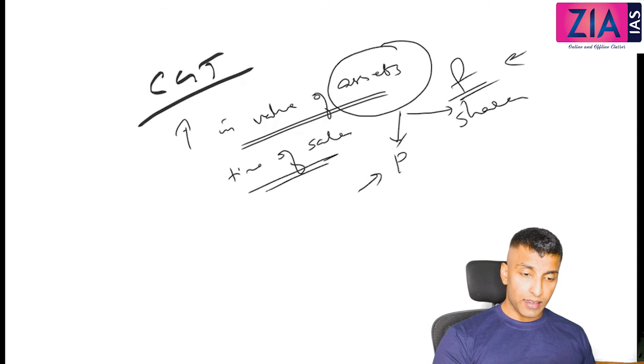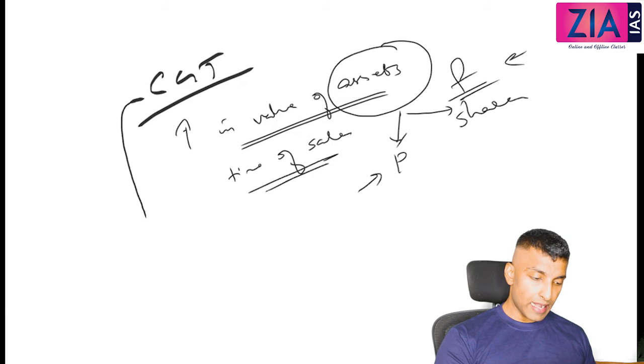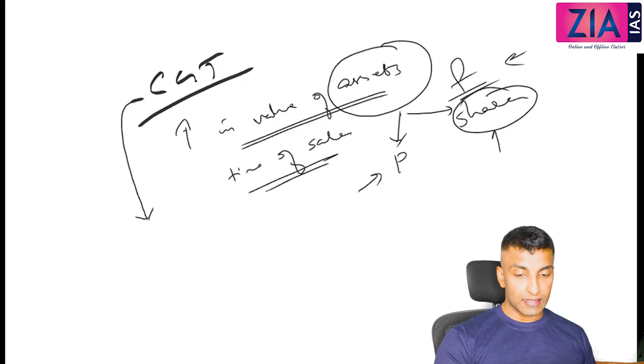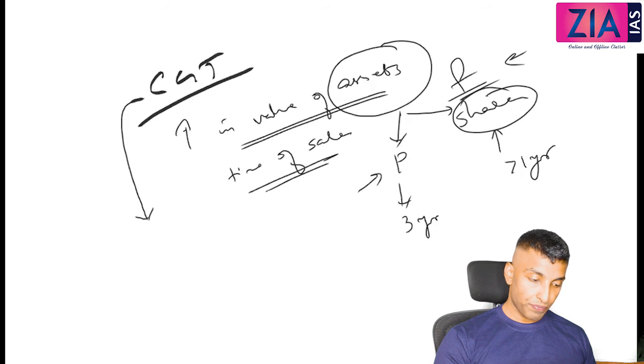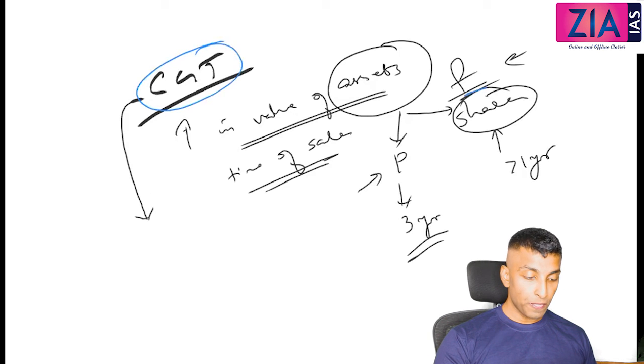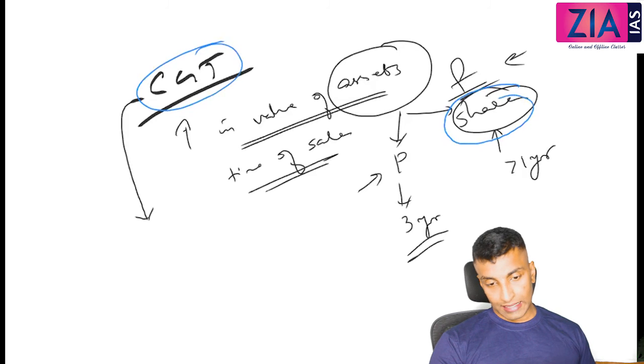In the context of capital gains tax, the long-term capital gains tax is exempted for shares. Long-term is defined as 1 year in case of financial assets, and in case of physical assets it is 3 years. So long-term capital gains tax is exempted for financial assets or shares.